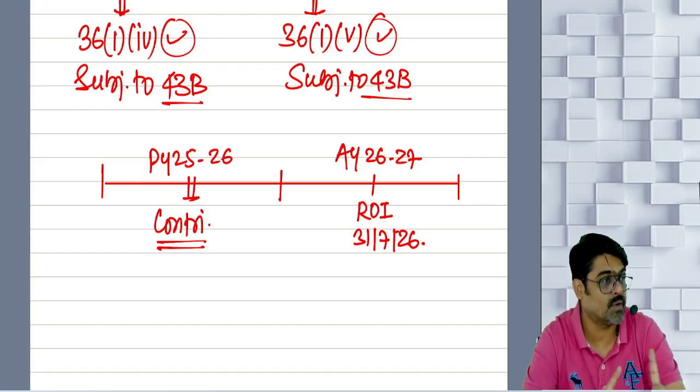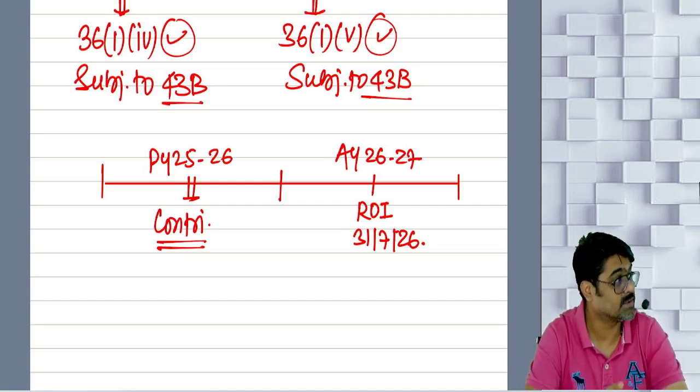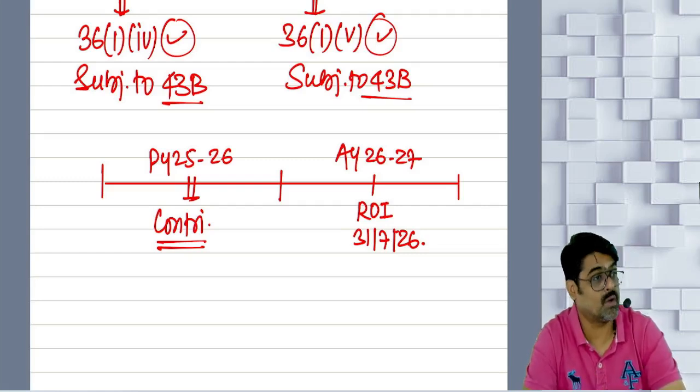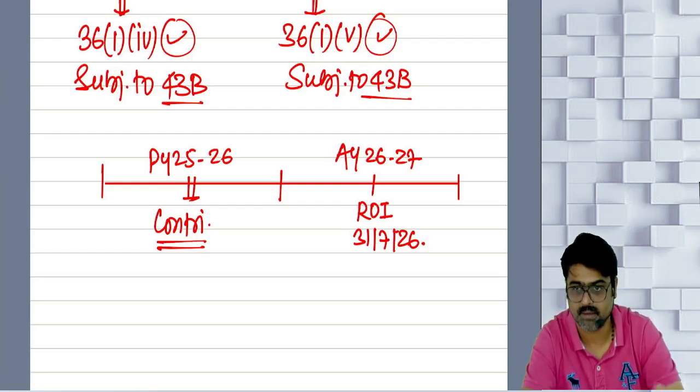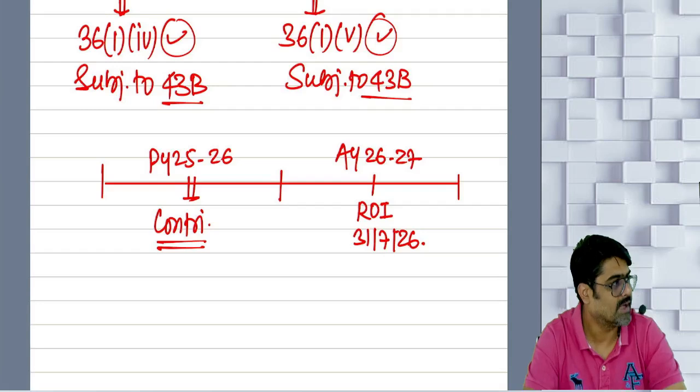If the PF law tells you to contribute on or before a particular date, and if you don't contribute on or before that date, then there is a contravention of PF law. Actions will be taken as per PF law. Gratuity law will tell you to contribute to the gratuity fund on or before a particular date. If you don't follow that date, then actions will be taken against you as per the gratuity law.